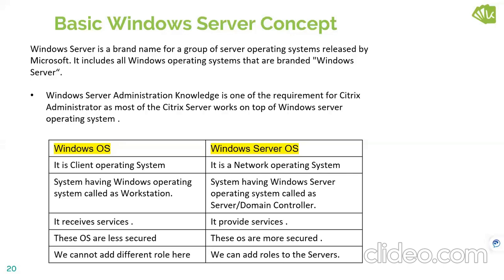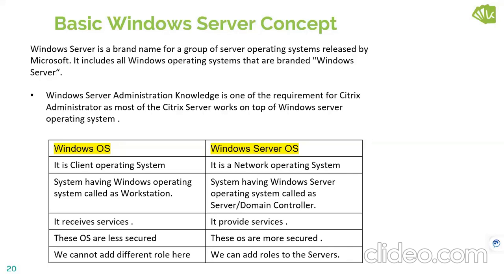A normal Windows desktop OS is meant to receive services, and if you want to provide any services, you need Windows Server OS, which is very secure. That's why it is used. The most advantageous part is that with Windows Server you can assign different roles.